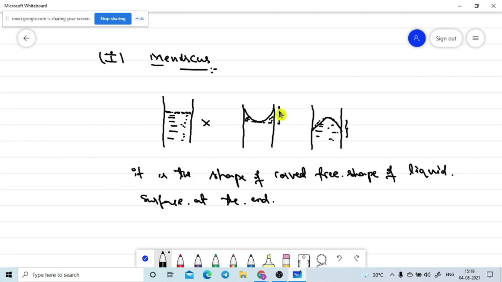So that means this position is appearing like a curved shape. So we cannot observe flat liquid levels in a tube like a capillary tube.